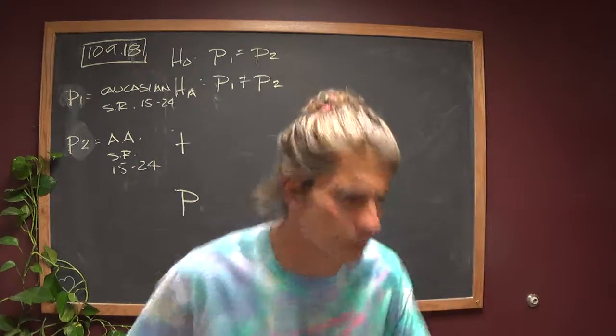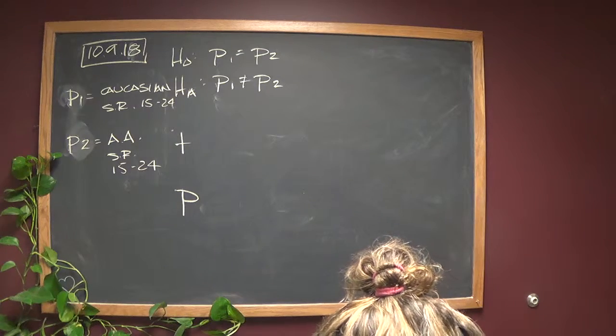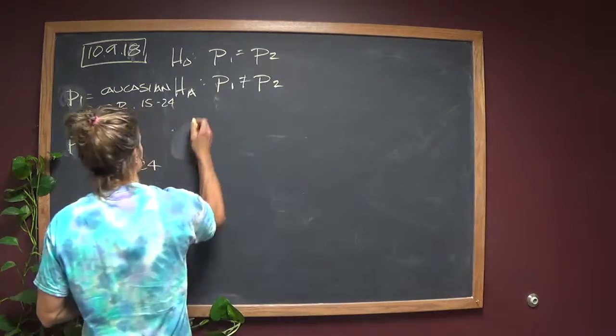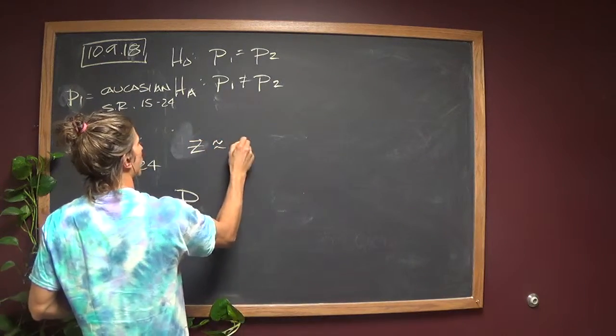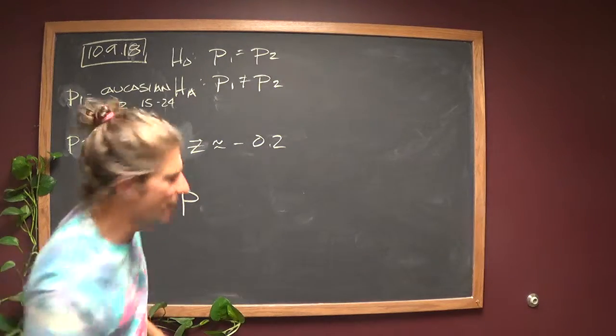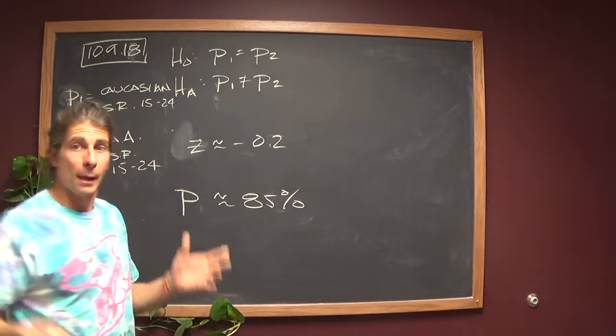So let's crunch the numbers. Let's see, I have the numbers down here. I ran a two-tailed test and I ended up getting a z-test statistic of about negative 0.2. Big p-value, yes. Right, about 85%. So what does this tell us?